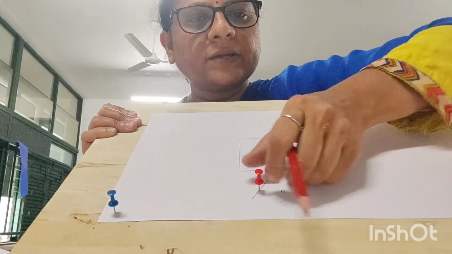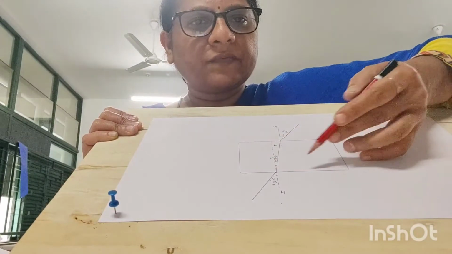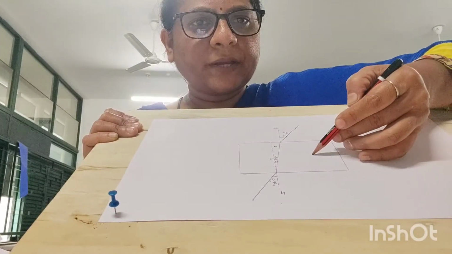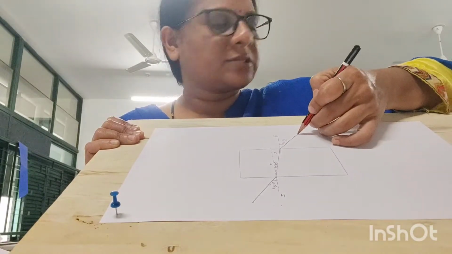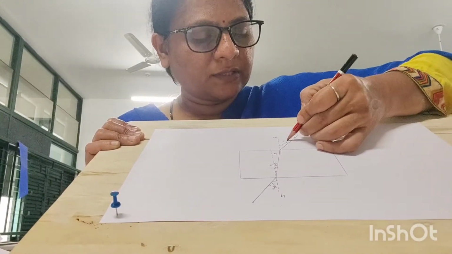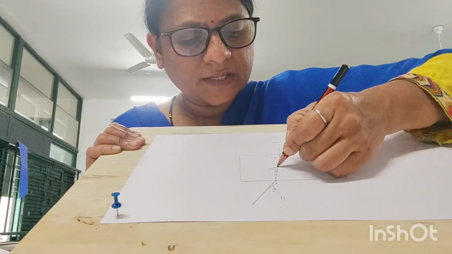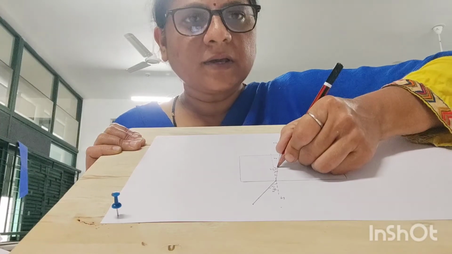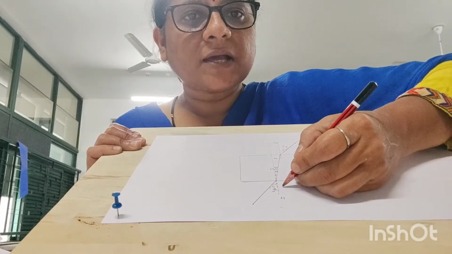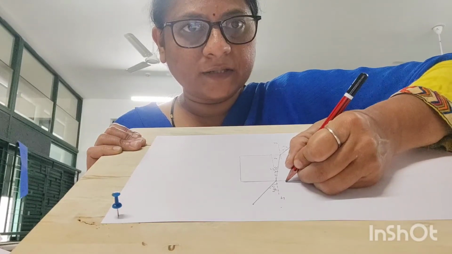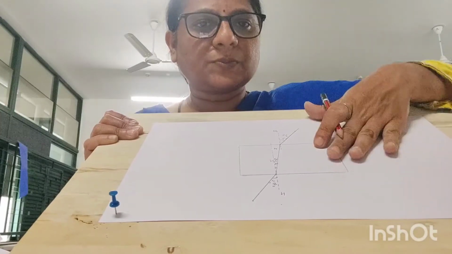Here the light ray is incident. We have kept the glass slab here, and then we are getting the angle of emergence, that is E. E is 32 degree, and simultaneously we are getting the angle of refraction 16 degree. For the next you have to take the angle of incidence as 35 or 40 degree. So we'll do that also. In this way you have to do this experiment.